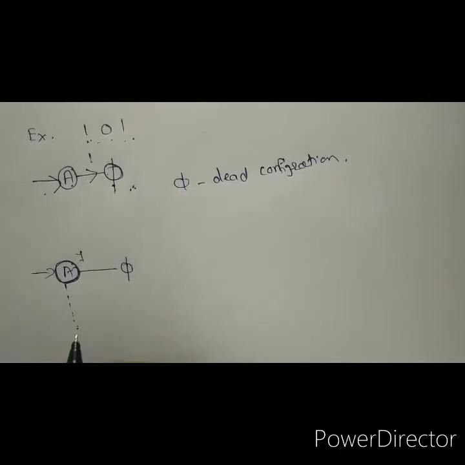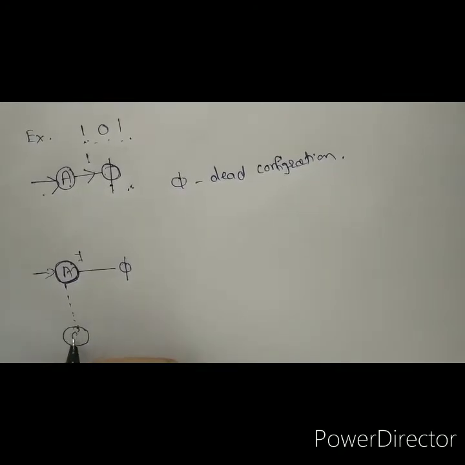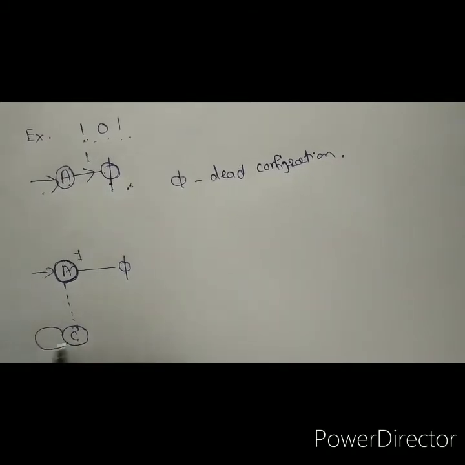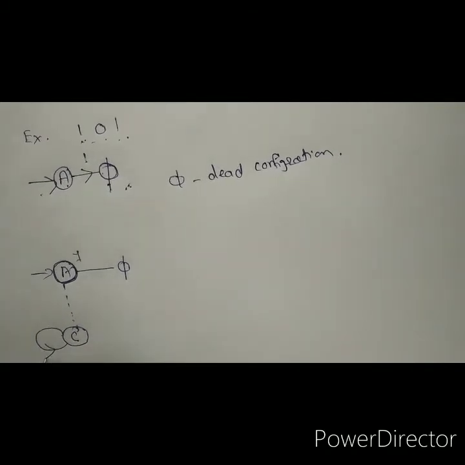This one is another state, C is another state. On getting input 1, after coming to state C, it stays in itself, whether it gets input 0 or 1. So this state is called a dead state or trap state. This is your dead state